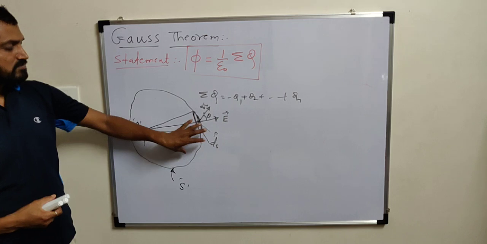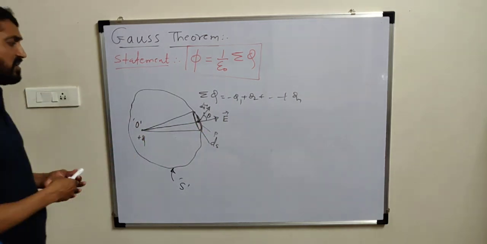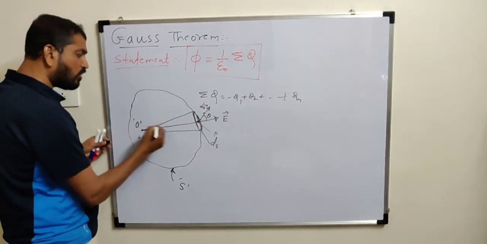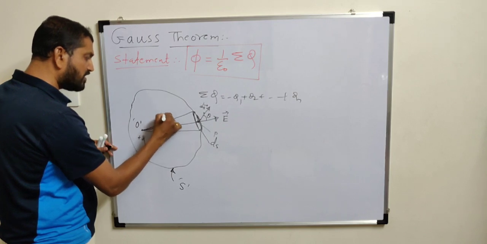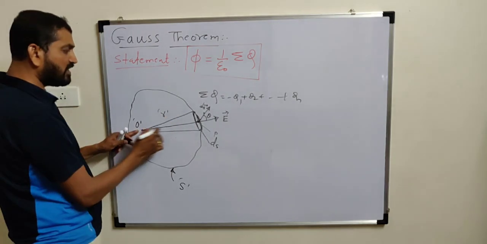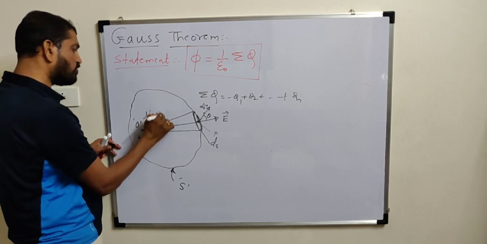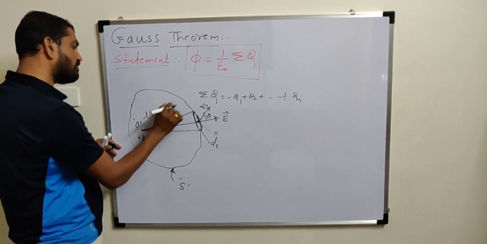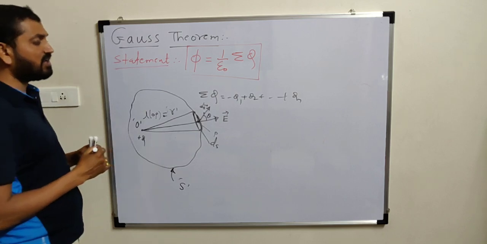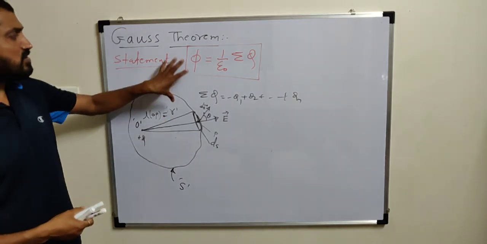Now if the distance of this point from the center of charge, if we take the symbol as small r, meaning length OP equals small r, meaning distance of that point from the center of charge is r. Now we are going to verify Gauss theorem.